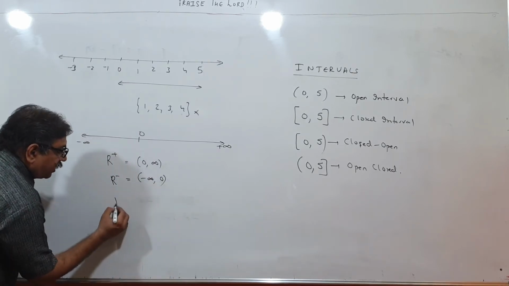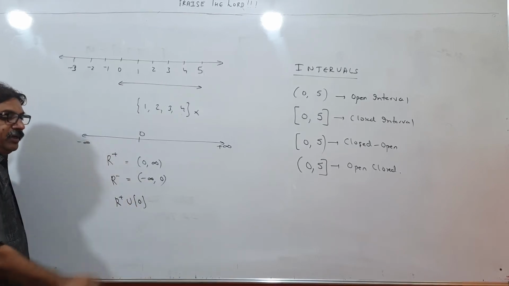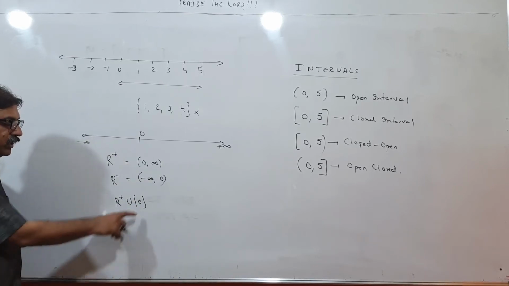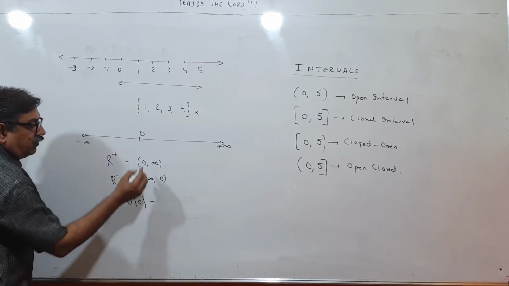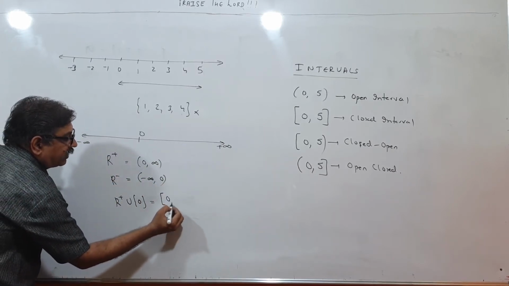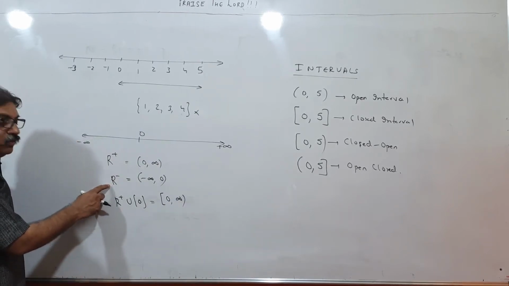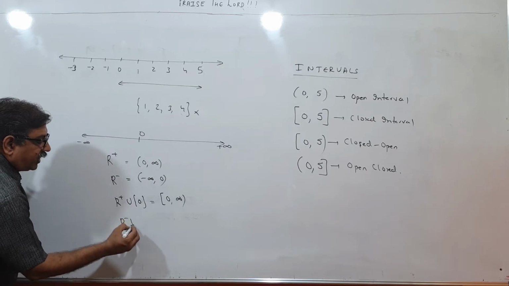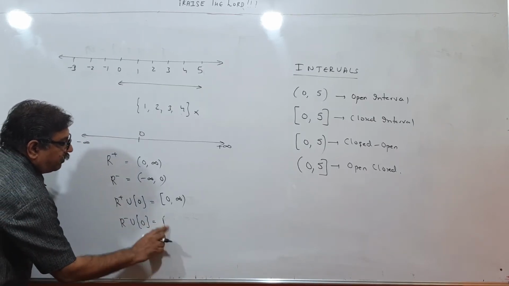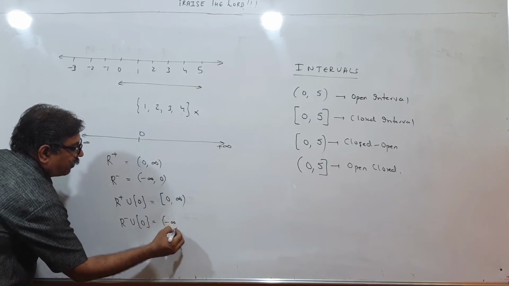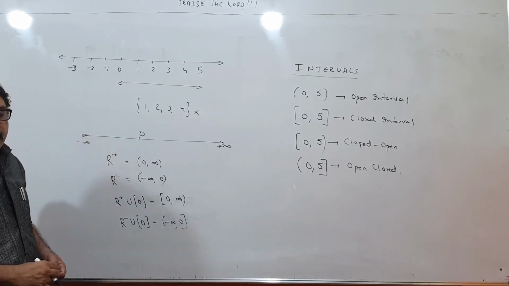If I want R plus and 0 also, union means I am including 0, we write like this. So this will be from 0 to infinity, I will write like this. If in negative numbers I want 0 also, I will write like this, R minus union 0, that will be minus infinity to 0. Please understand children.